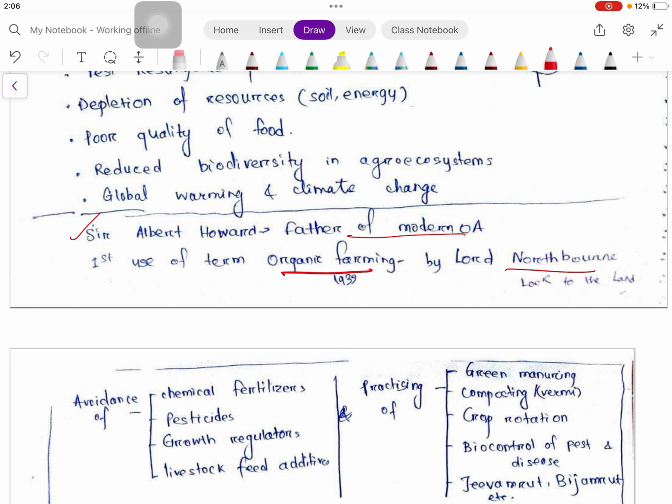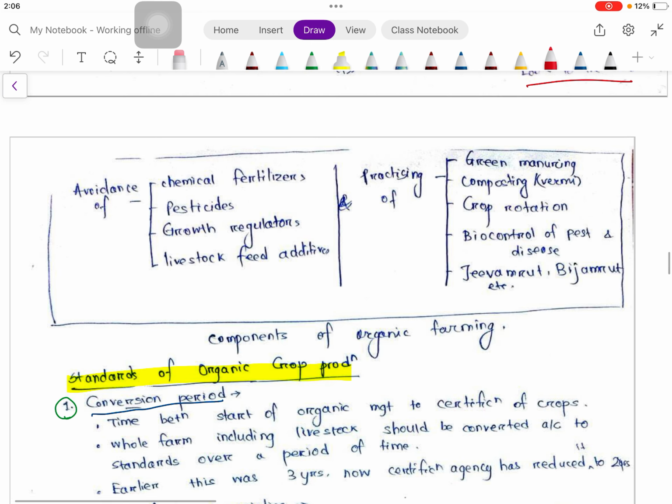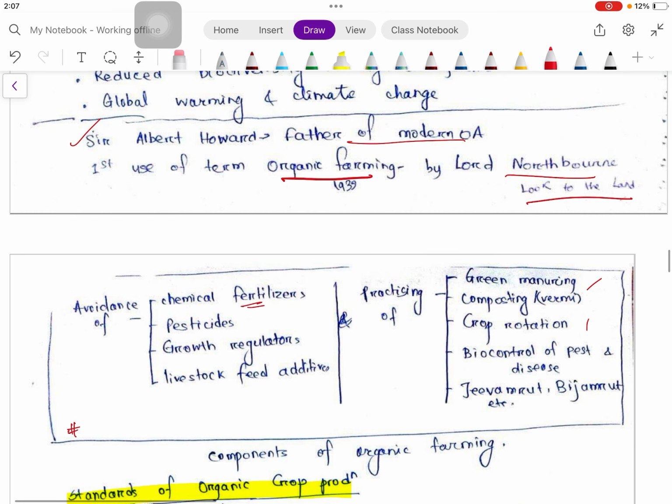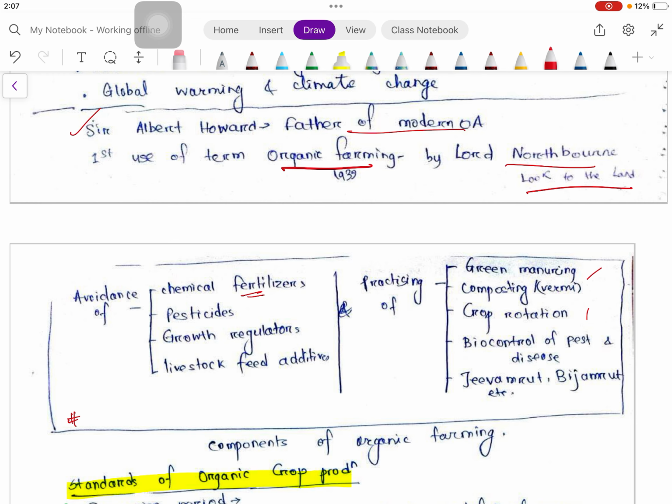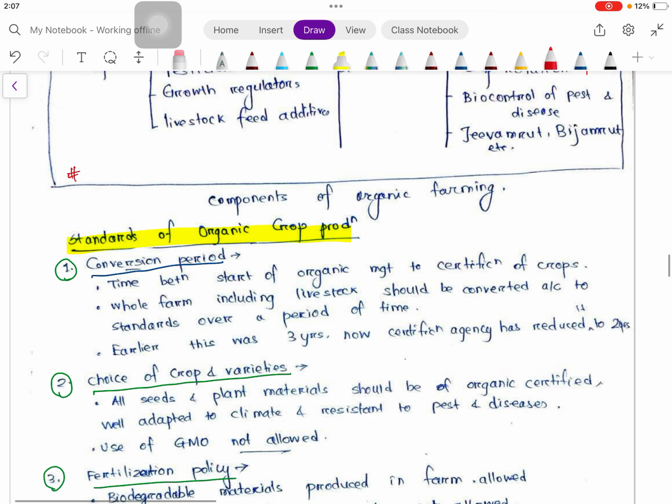Then Sir Albert Howard is the father of modern organic agriculture. The term organic farming was first used by Lord Northbourne in his book Look to the Land. Organic farming is the avoidance of chemical fertilizer, growth pesticide, growth regulator and livestock additives, and practicing of these things. As we have seen, we can also write here that all inorganic inputs are not banned; certain inorganic inputs are allowed in organic farming, as we have discussed, like elemental sulfur, hydrated lime, kaolin clay, etc. So in components of organic farming we can write this.